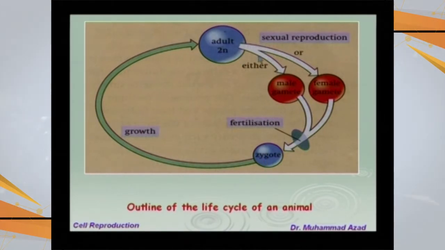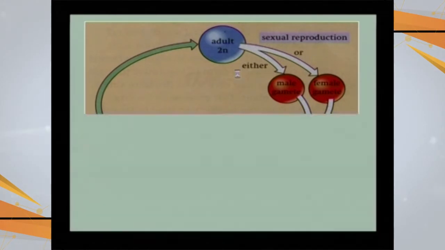So the requirement is to reduce the number of chromosomes to half, so that once fertilization occurs, they are maintained at the full level. From the zygote onward, from a single cell, the whole individual develops by the process of mitosis, which maintains the same number of chromosomes in the adult body.